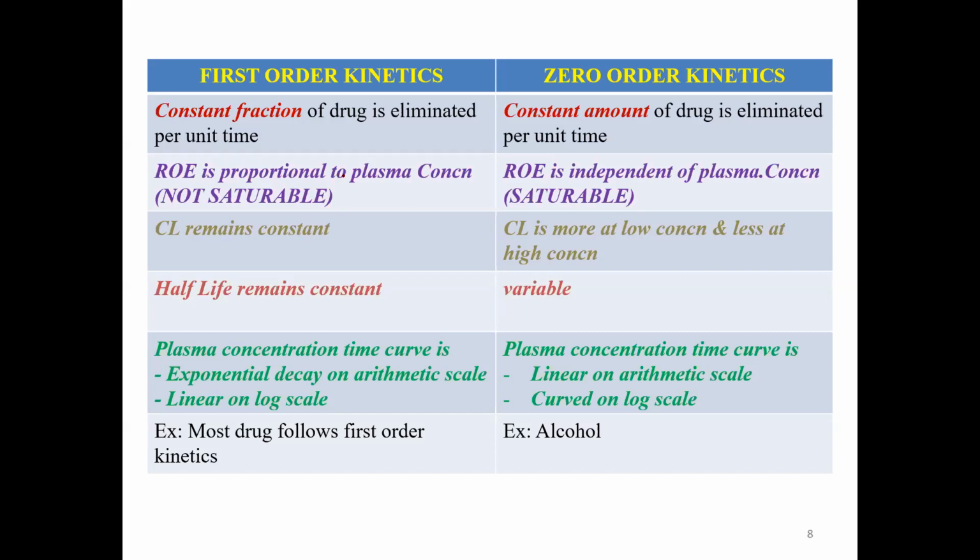Why? Because both the numerator, that is the rate of elimination, that is metabolism and excretion, is proportional to the plasma concentration. Therefore, you will see the clearance is constant here, but clearance is variable in case of zero order kinetics, especially it is lesser at the higher concentration because the enzyme systems are saturated. Therefore, you will see that even the half-life remains constant in case of first order kinetics. However, it is variable in case of zero order kinetics.